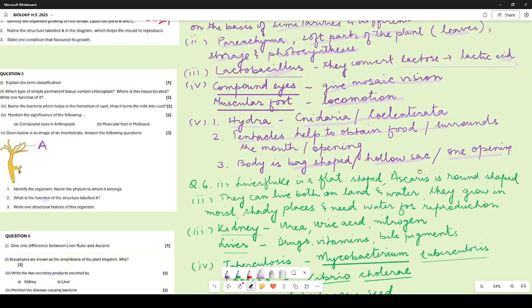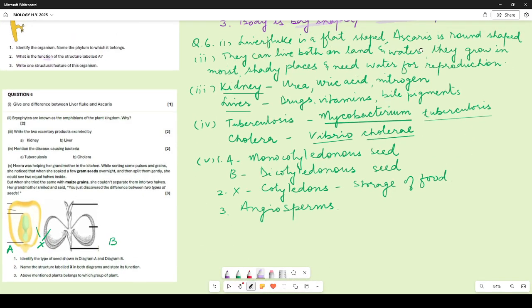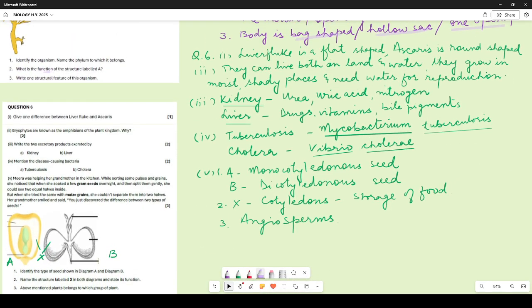Now let us move on to question number 6 over here. Give one difference between liver fluke and ascaris. Now if you are asked to write the difference, and you write liver fluke belongs to Platyhelminthes and ascaris belongs to Nematoda, it is not correct, because you have to mention the characteristic.